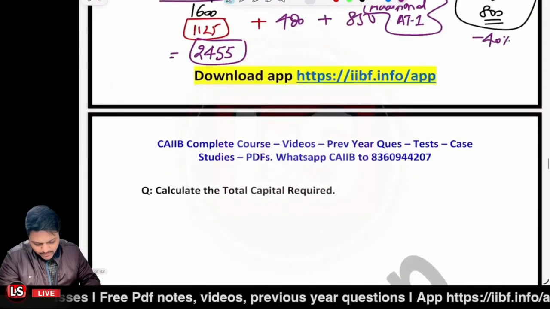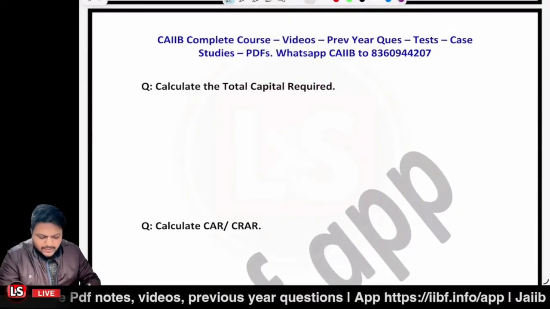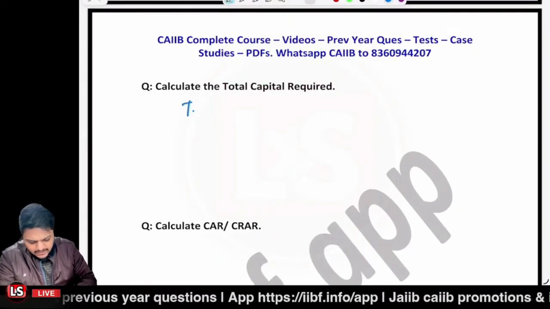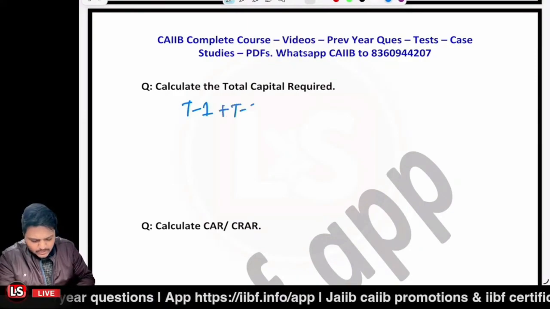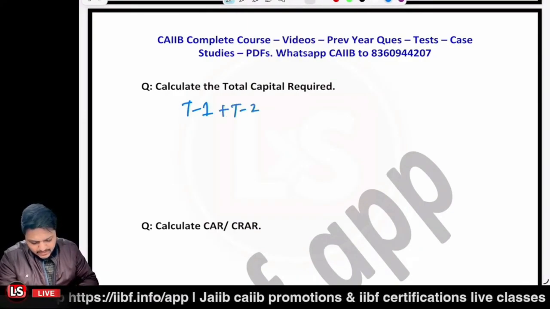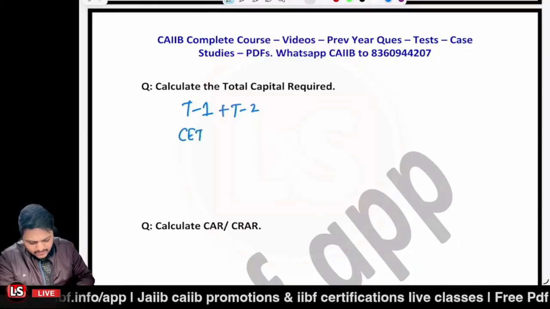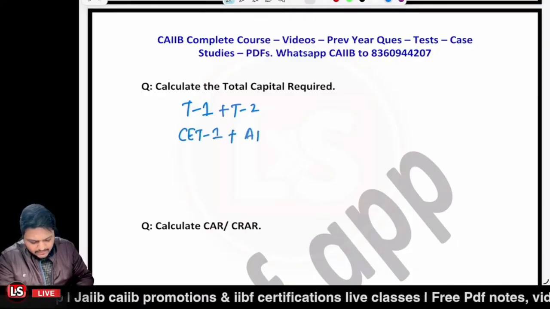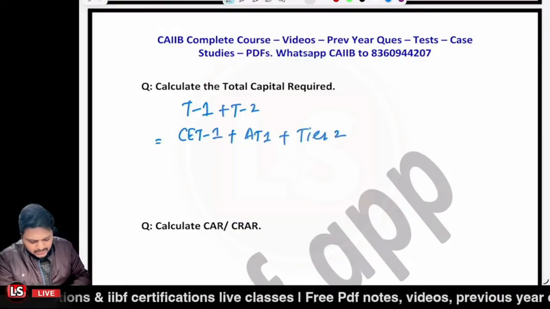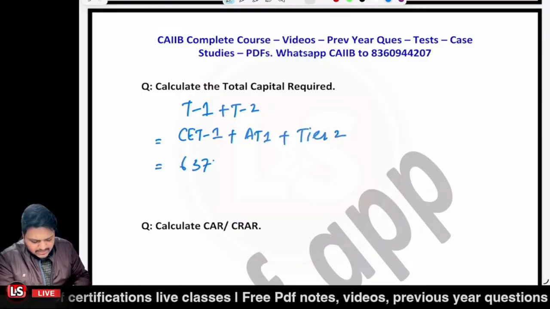Tier 2 capital we have calculated. Now calculate the total capital required. It is tier 1 capital plus tier 2 capital. And in tier 1 we are having the CET1 plus AT1. So these are the components. CET1 we calculated to be 6375.